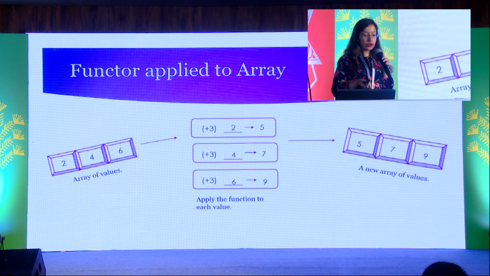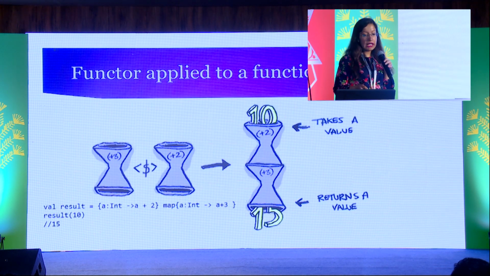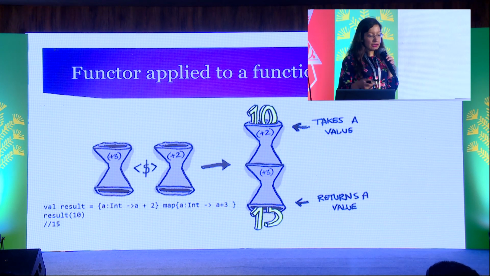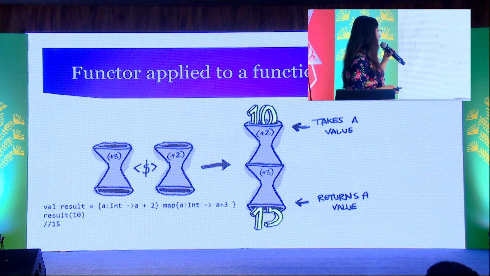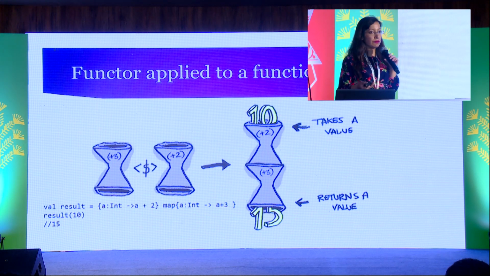Then applying a functor to an array. For each of the array values, the function gets applied, and we get a new array of values. Then a functor applied to a function. Here we can see the functor itself is a function. First we apply the functor on the given value. The given value is 10, so we do +2, which gives us 12. Then we apply the function +3 to it, which gives us 15.